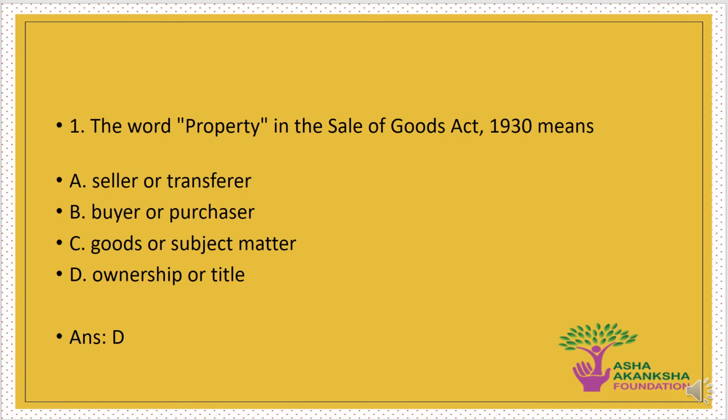Question is, the word property in the Sale of Goods Act 1930 means which of the following? Options are A. Seller or transferor, B. Buyer or purchaser, C. Goods or subject matter, or D. Ownership or title. The correct answer to this question is option D. That means that the property as per Sales of Goods Act 1930 means the ownership or the title over an object.